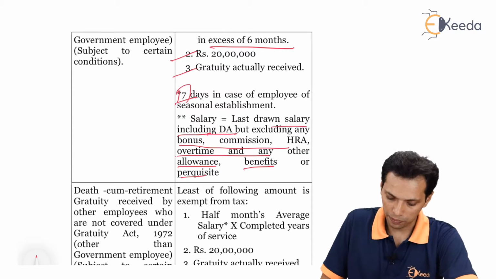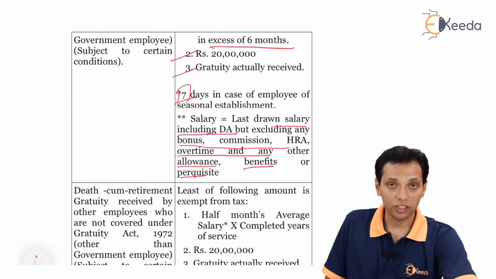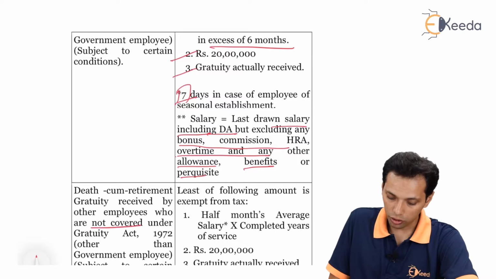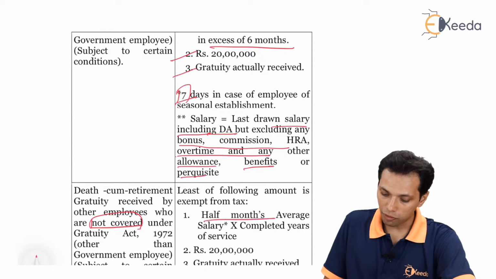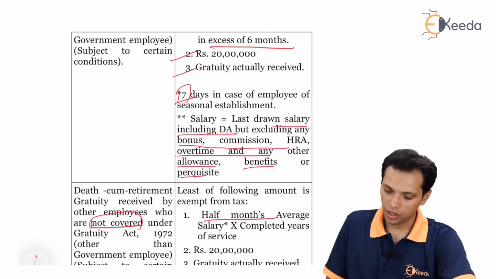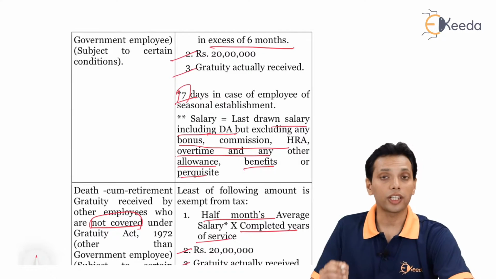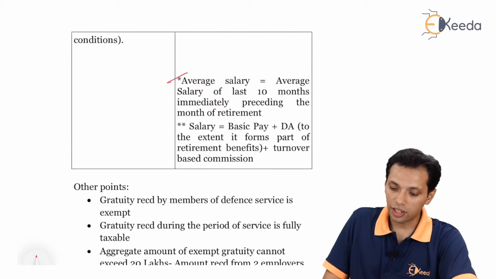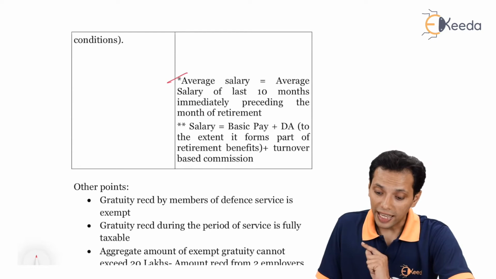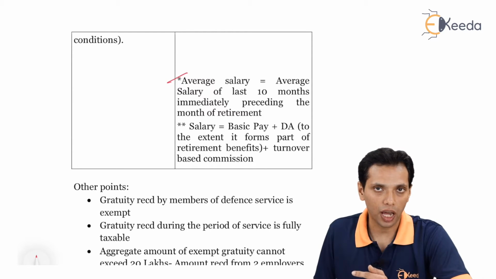On the screen, death-cum-retirement gratuity received by other employees who are not covered by the Gratuity Act: half month's average salary into completed years of service, 20 lakhs, and gratuity actually received. Average salary is the average salary of the last 10 months immediately preceding the month of retirement.